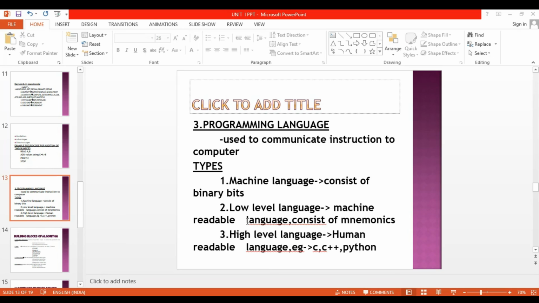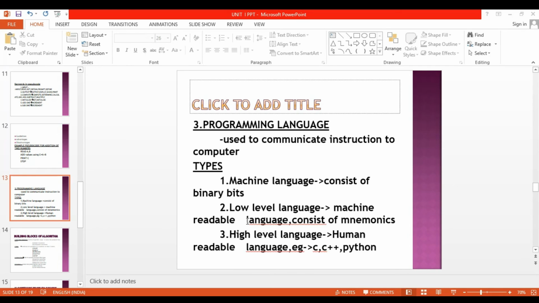Every computer has its own machine language. One drawback is that in this machine language we are using only binary bits, so the system only understands that.